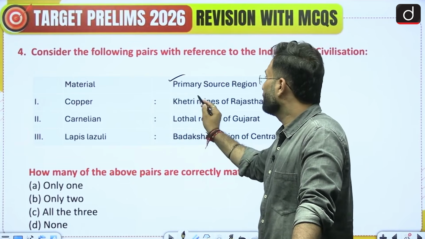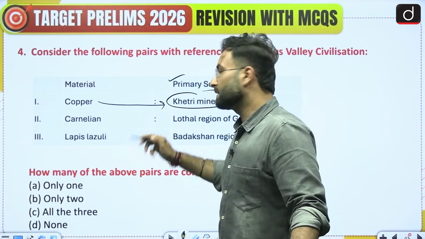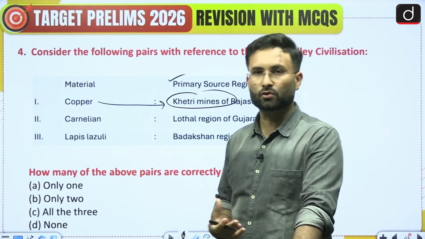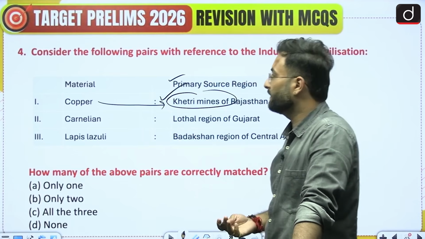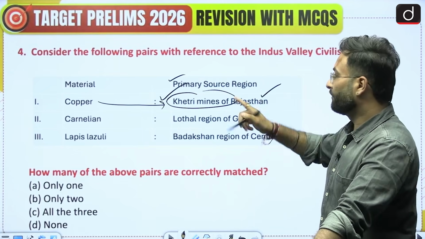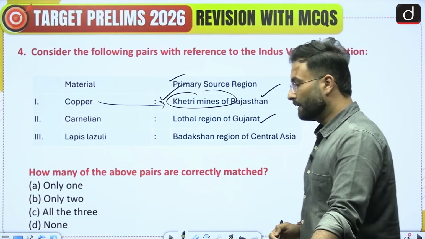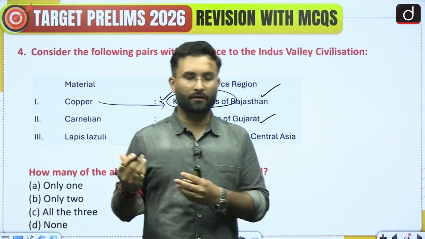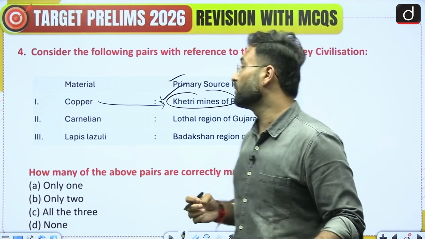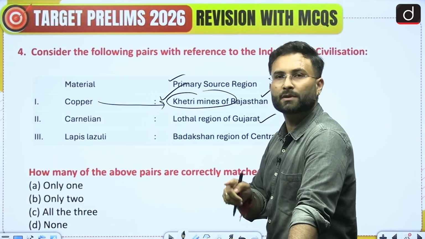So copper from the Khetri mines in Rajasthan. Now this is correct because we know that Rajasthan has been a prominent source of copper in the past. So that is Khetri mines, which is quite famous as well. So statement 1 or the pair 1 is correct. Then comes the carnelian, that is the Lothal region of Gujarat. Now carnelian is one material which is used in bead making. So we know that Lothal was also famous for the bead factories.